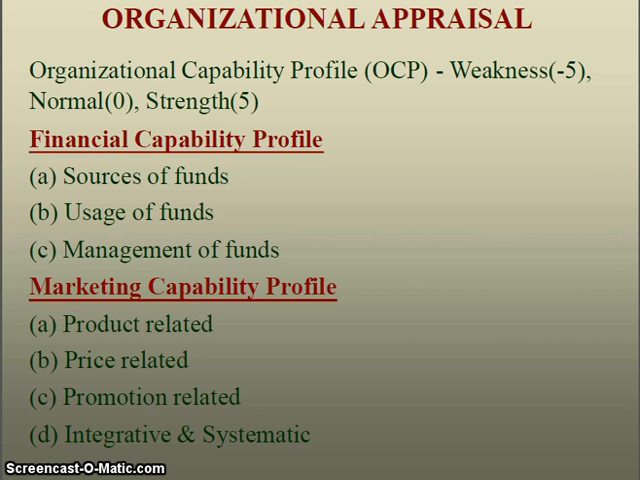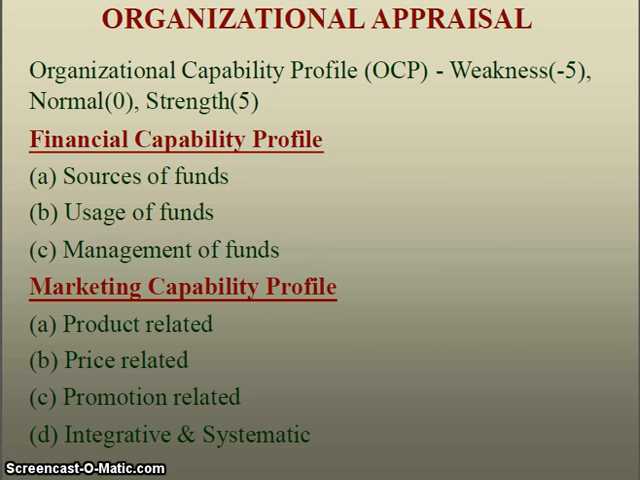For example, if in a particular factor the organization is very weak, the score will be -5. Normal, so not giving any specific strength to the organization, neither weakness nor a strength, the score will be given as 0. If it is a major strength for a company, the score will be given as 5.